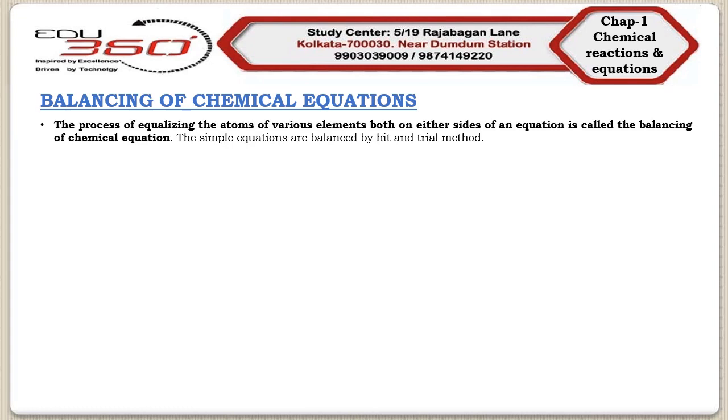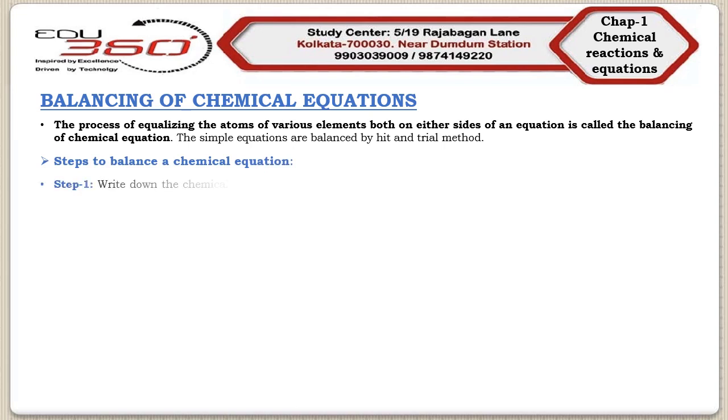Remember, simple equations are basically balanced by the hit and trial method. But there are steps by which we will be able to balance a chemical equation, so we need to discuss those steps.